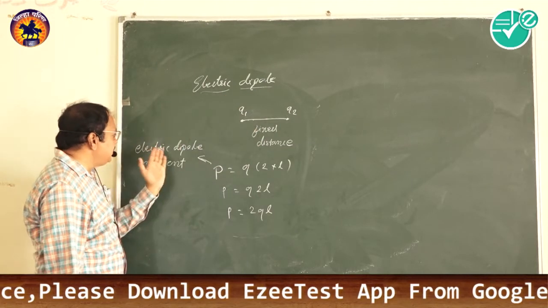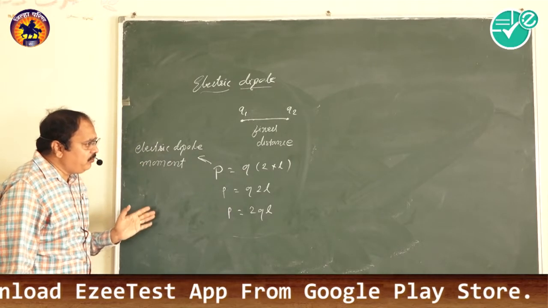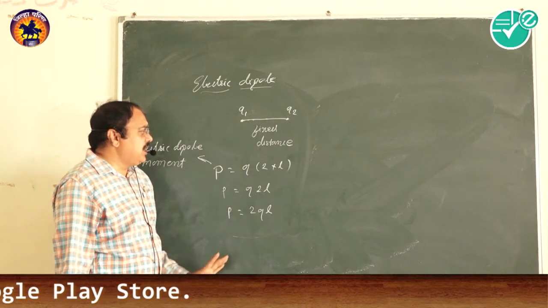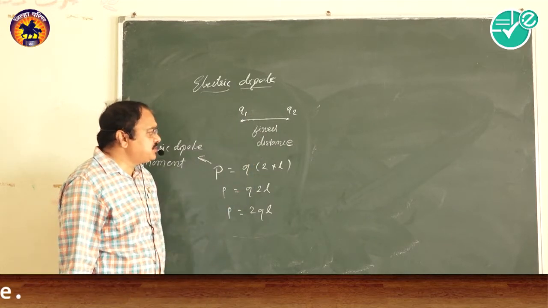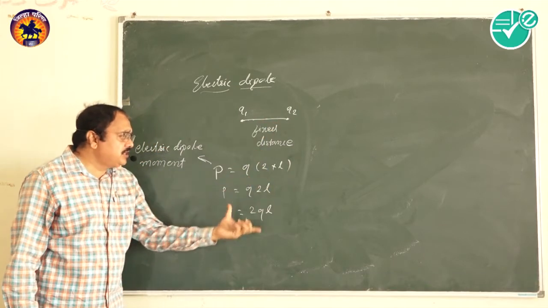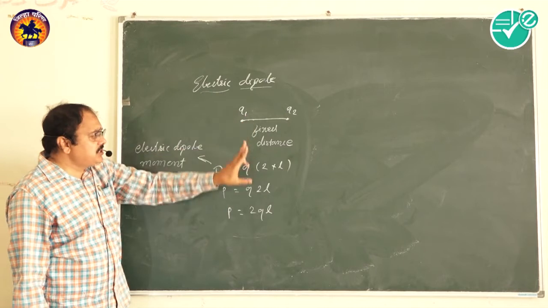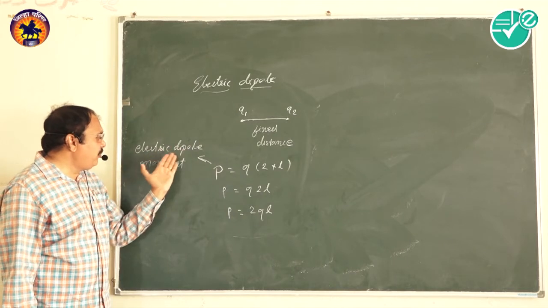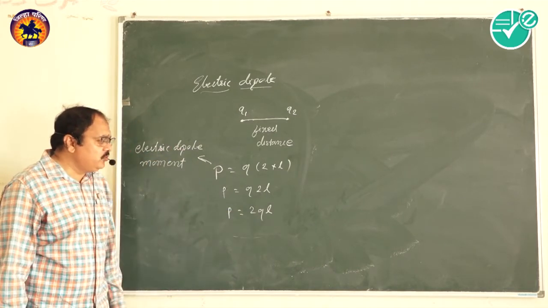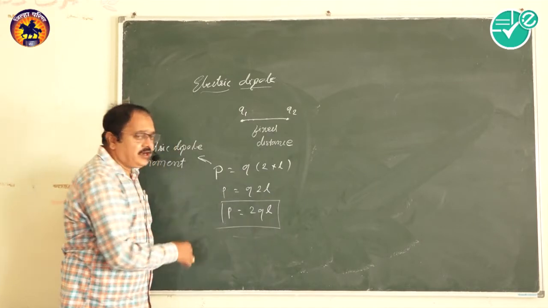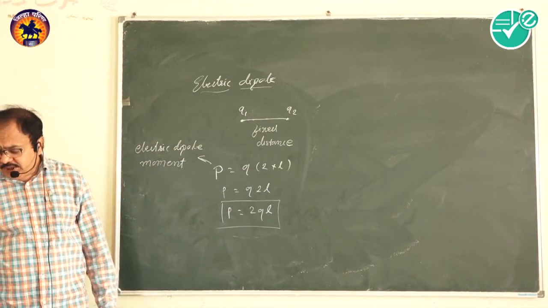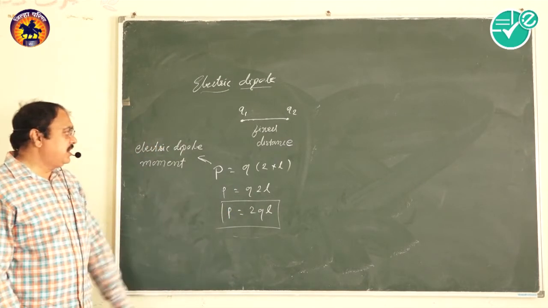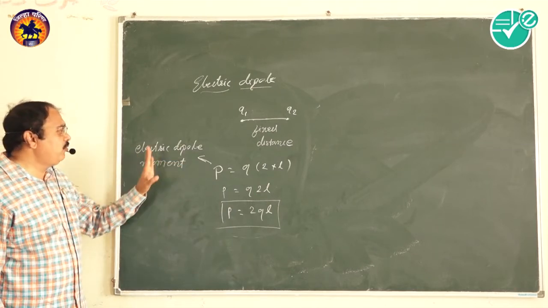Now, the electric dipole moment is nothing but the product of the magnitude of one of the charges and the fixed distance between these two charges, and that distance is taken as 2L. So we have the electric dipole moment P equals 2QL. The direction of P is from negative charge to positive charge.